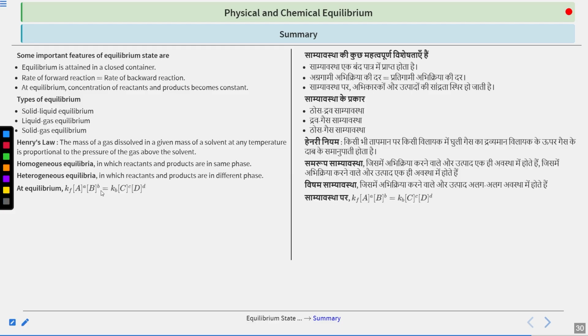At equilibrium, the rates of forward and backward reactions are equal, so we can write Kf multiplied by the reactants' concentration is equal to Kb multiplied by the products' concentration, where Kf and Kb are the rate constants for the forward and backward reactions. So if we bring this together, Kf by Kb is called the equilibrium constant K, and this is equal to the concentration of products raised to the power of the stoichiometric coefficient divided by the concentration of reactants raised to the power of the stoichiometric coefficient.